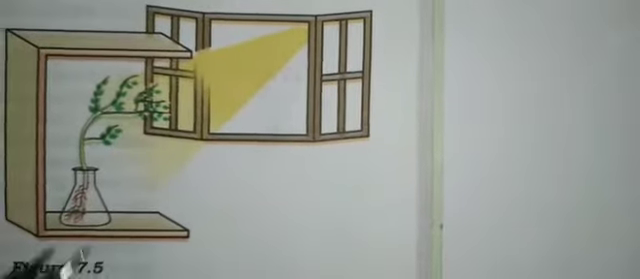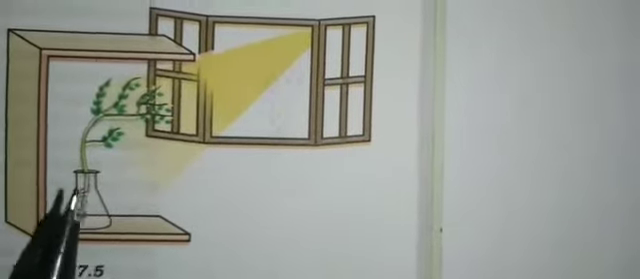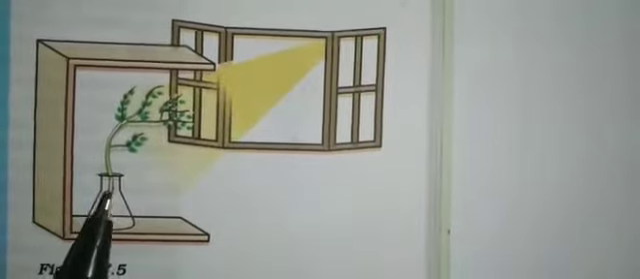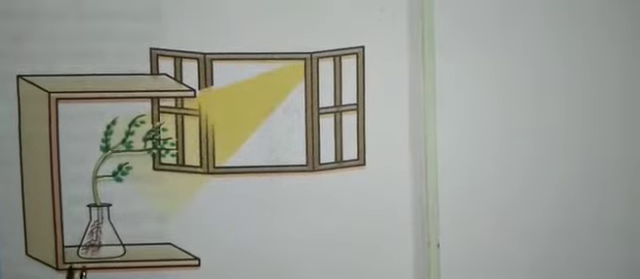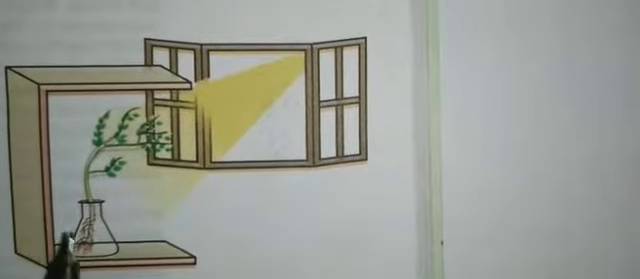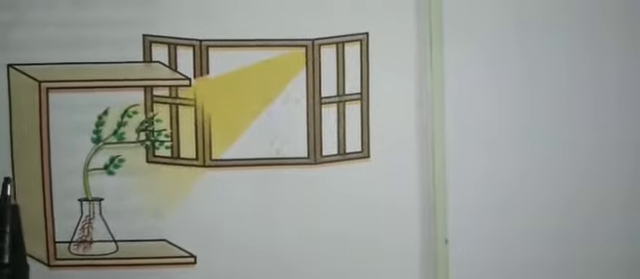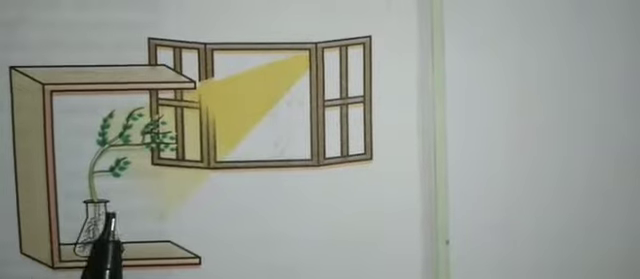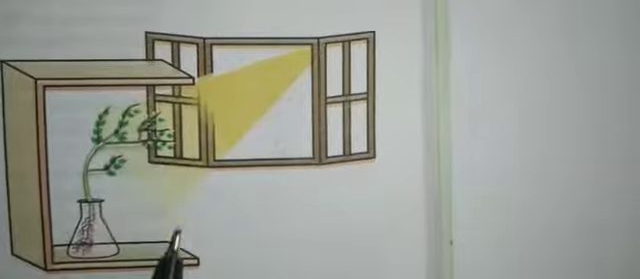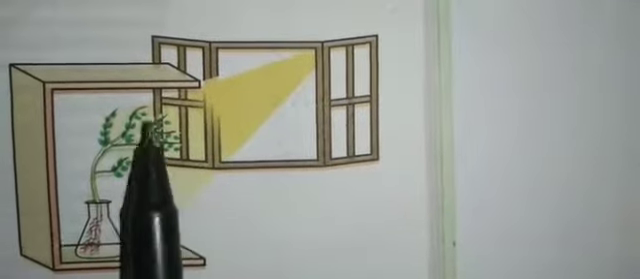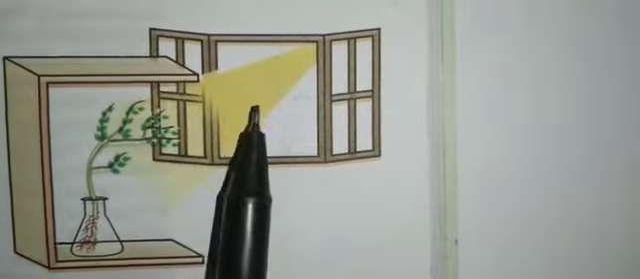First, you have to take one conical flask and water. So you have to take one plant, or even you can take seeds also. Okay, so you keep the plant on the conical flask and you have to take a cardboard box which should be open at one side and closed at the other side, and you should keep the flask in the box in such a manner that the open side of the box faces the light coming from the window.